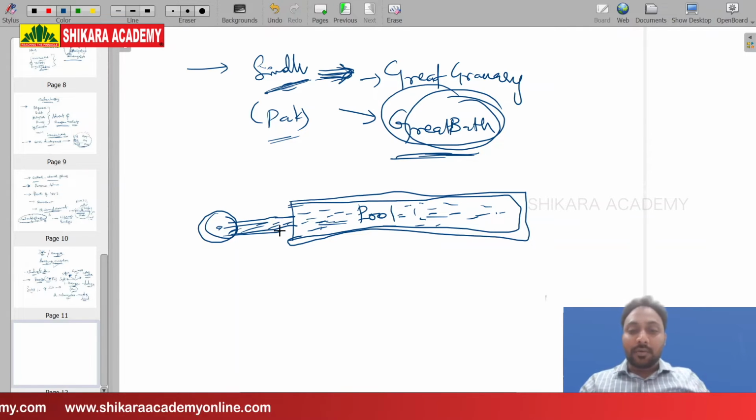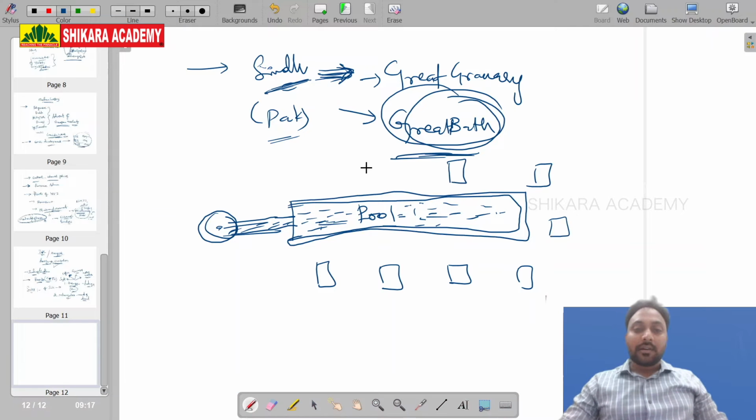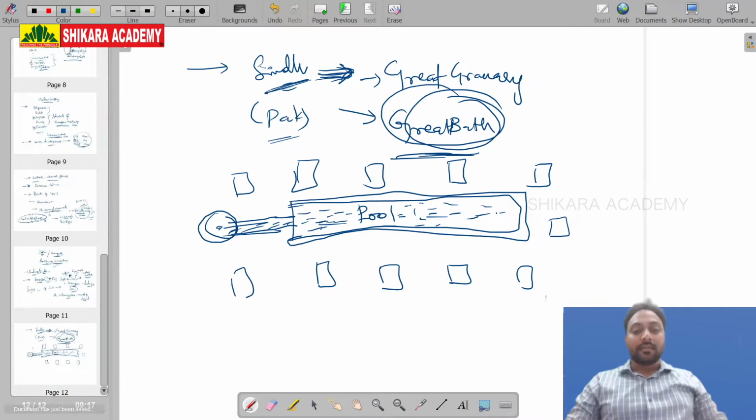And outside the pool there are rooms. For what purpose have these rooms been constructed? These rooms are to exchange the clothes.